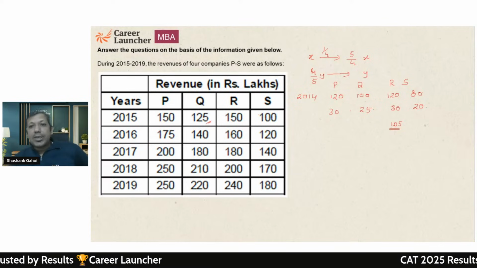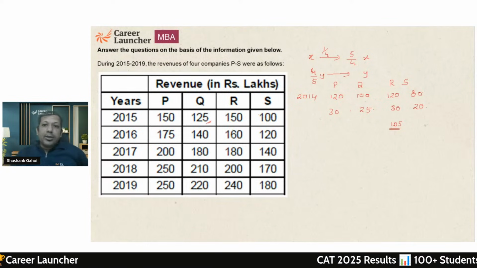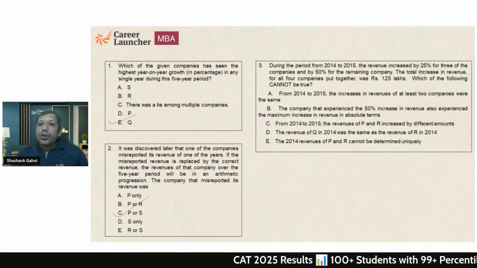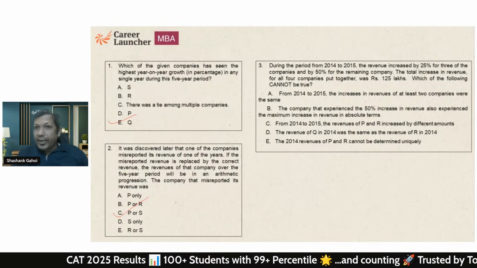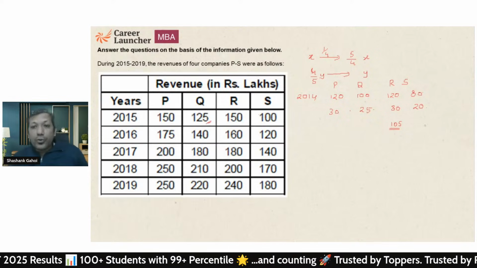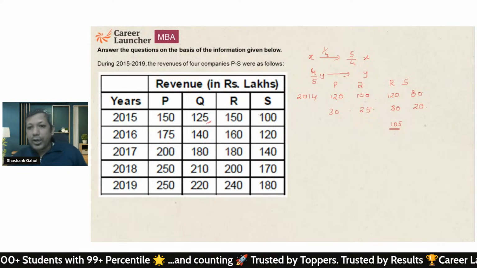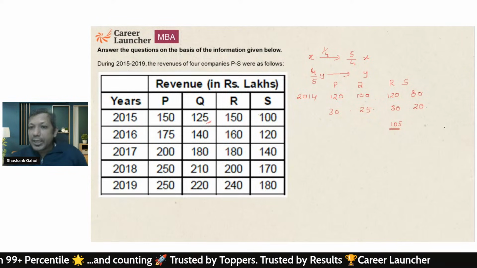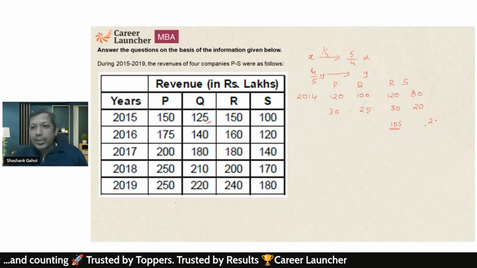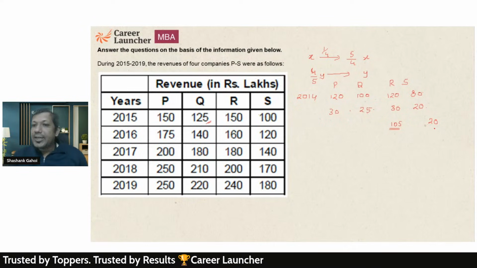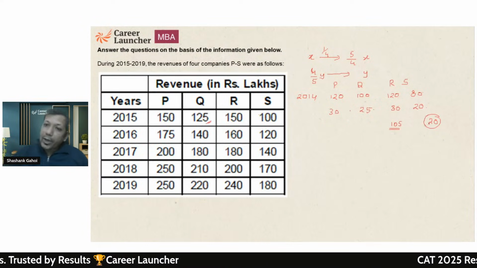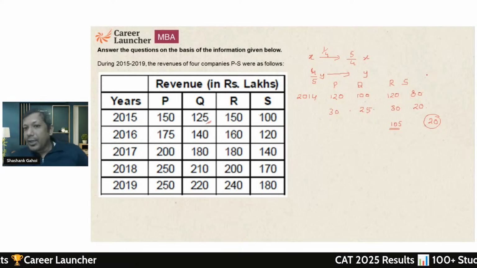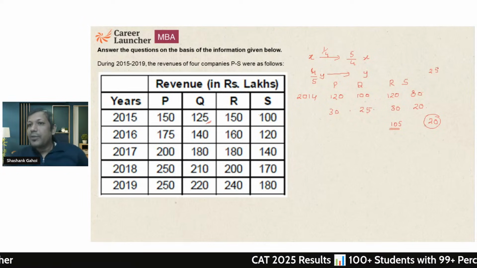Now the question is saying the overall increment is 125. So I need to increase the increment by 20 lakhs. And how can I do that? Instead of 25%, give 50%.